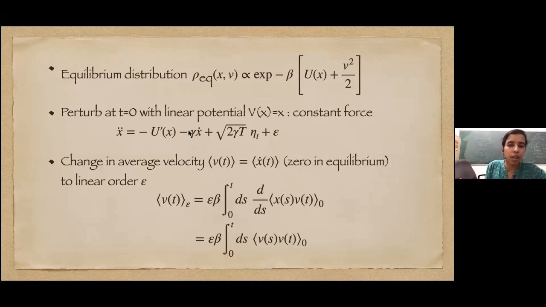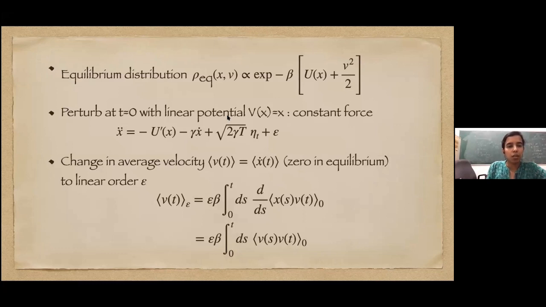If you just get rid of this gamma x dot term, suppose there is no potential, there is no epsilon, you write this equation as v dot equal to root of 2 gamma T eta, just this term. You can integrate this directly, right? V dot equal to this, V you can integrate. If you calculate the average kinetic energy, just half V square average, you will see that it increases with time. So that's what I meant: gamma going to 0 and gamma equal to 0 are very different things.